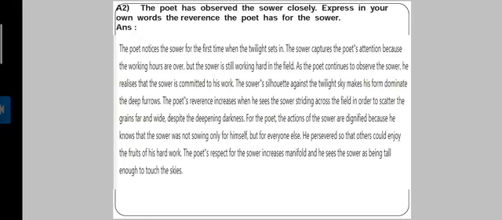The poet's reverence increases when he sees the sower striding across the field in order to scatter the grains far and wide, despite the impending darkness. For the poet, the actions of the sower are dignified because he knows that the sower was not sowing only for himself but for everyone else. He sowed so that others could enjoy the fruit of his work. The poet's respect for the sower increases manifold and he sees the sower as being tall enough to touch the